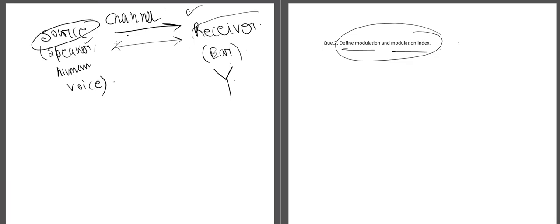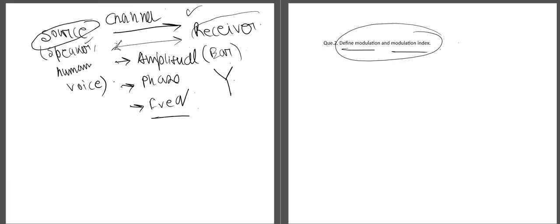To make sure that whenever we are sending a signal, that signal gets received at the receiver, we are using modulation. By modulation we are ensuring the efficient transmission of signal from one point, from the transmitter to the receiver. So this is modulation. And this modulation can be done in three ways: amplitude modulation, phase modulation, and frequency modulation.